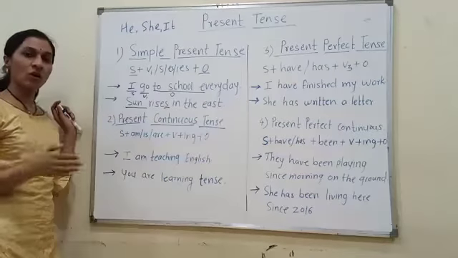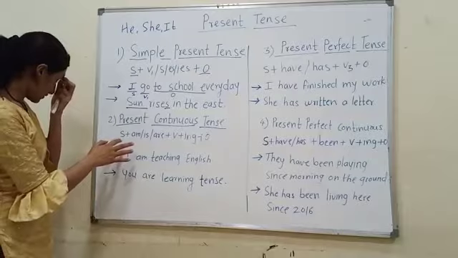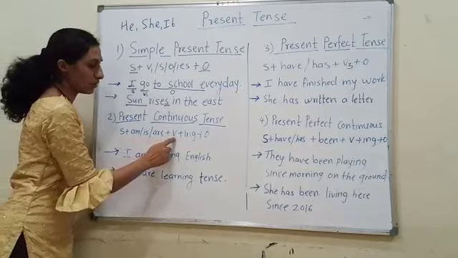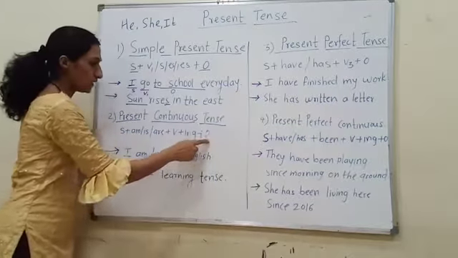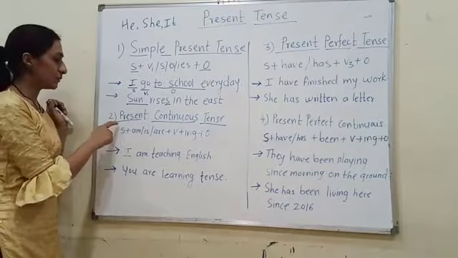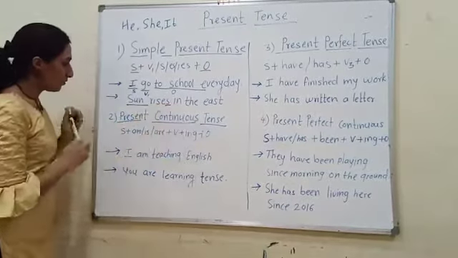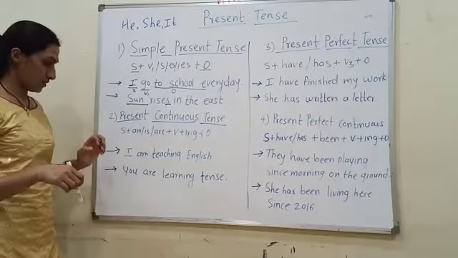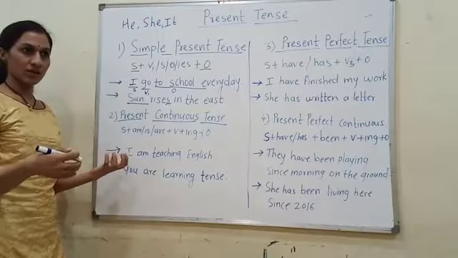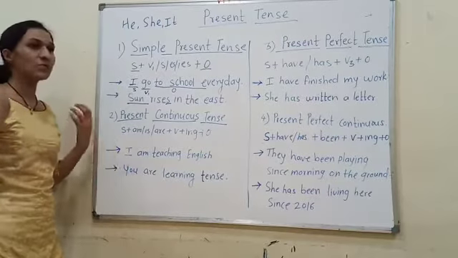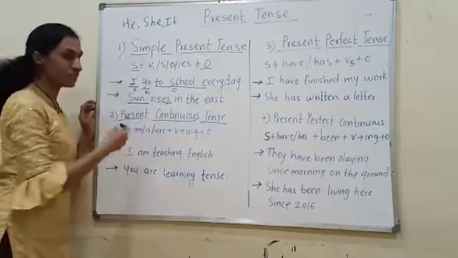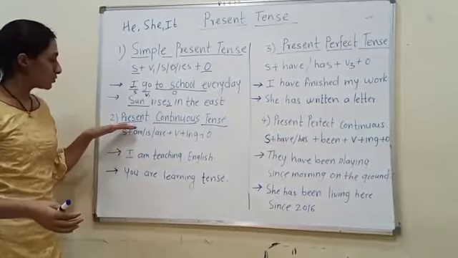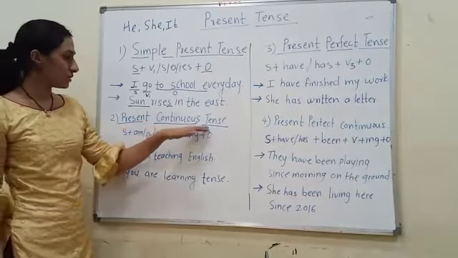The structure of the present continuous tense is S plus am, is, are plus V plus ing plus O. We use ing with the verb because the action is going on in the present. What are you doing in the present? You can say, I am speaking, I am teaching English. The action continues in the present, so then we use present continuous tense.